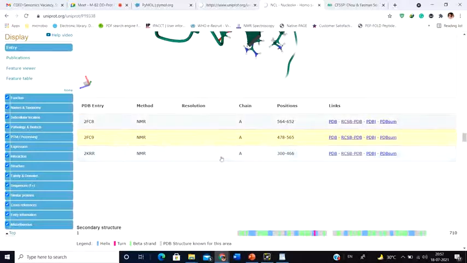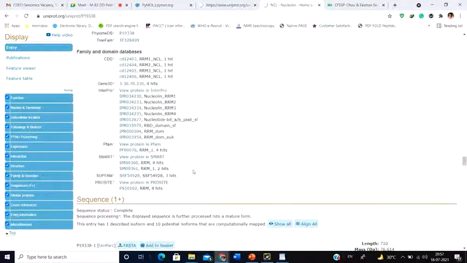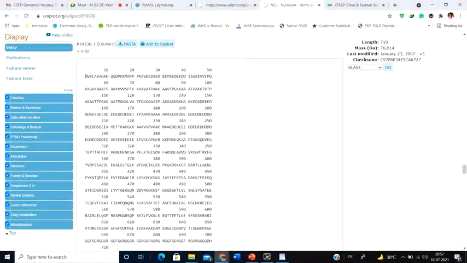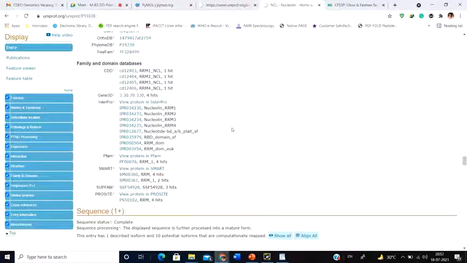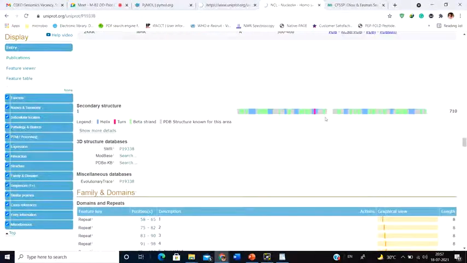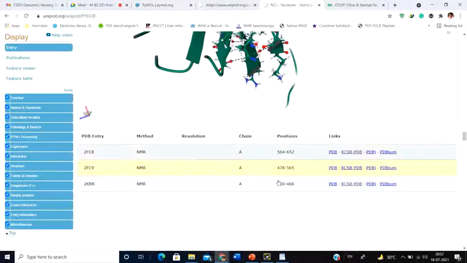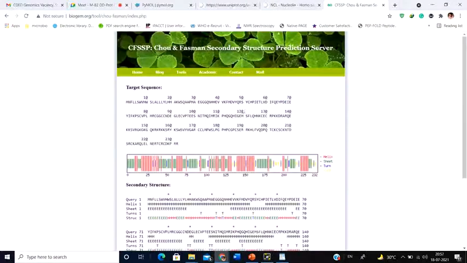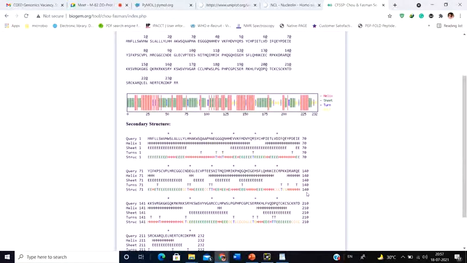So if you want to know about this front portion, suppose you want to know how the portion till 200 looks, there is no structure that gives you information about those first 200 amino acids, right? So you can upload that in the secondary structure server, this Chou and Fasman server, to get an idea about the secondary structure nature. You might also input any novel protein. Suppose you came across a particular protein and you want to solve its structure. It's a novel protein, so you have to upload it there and get the idea from here.